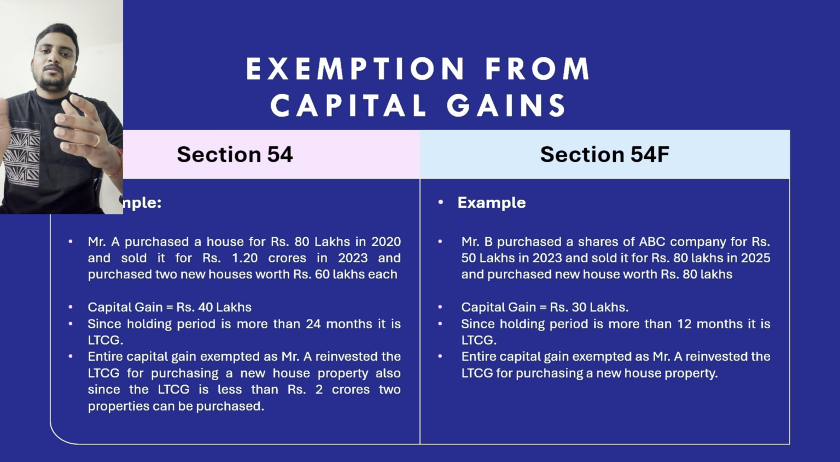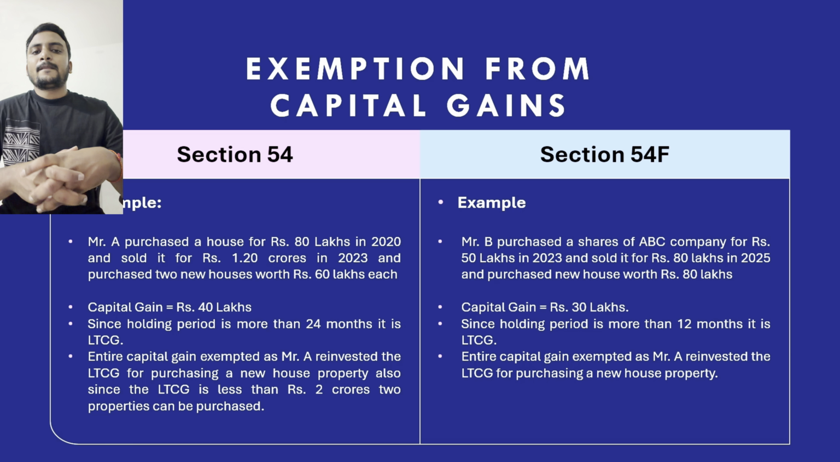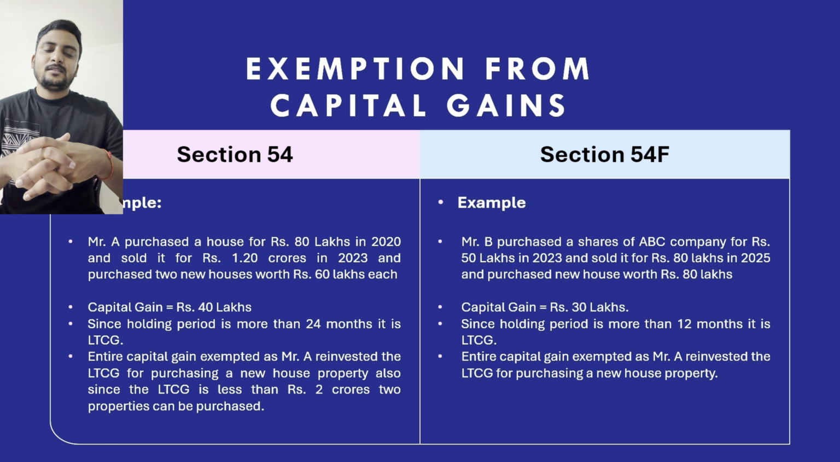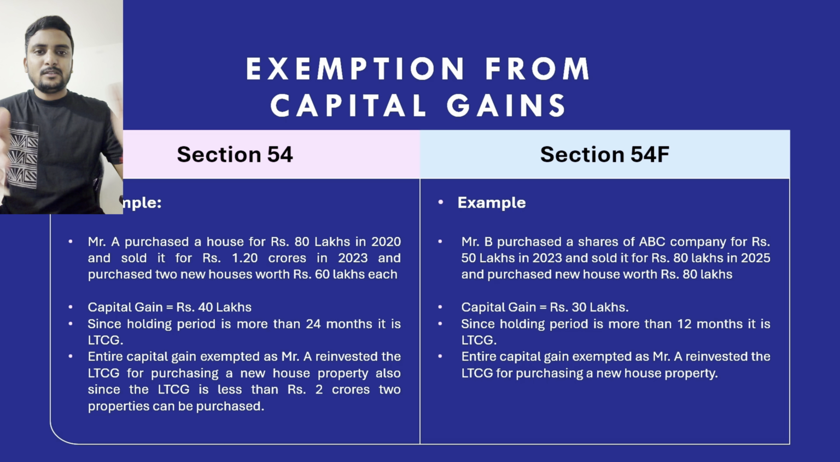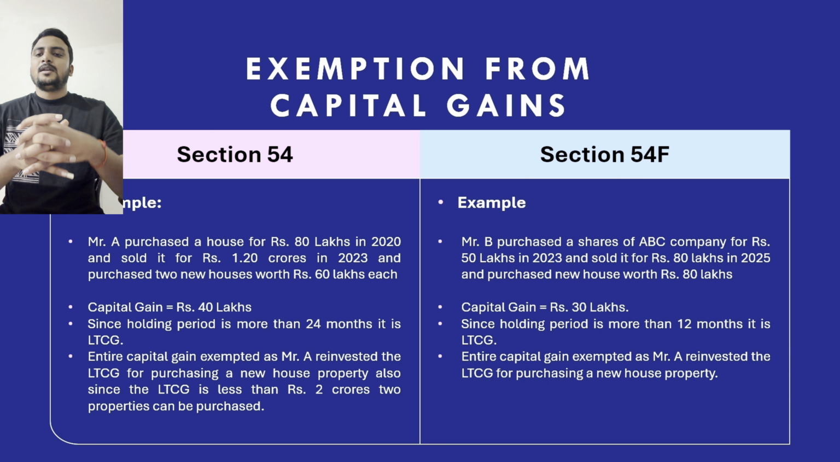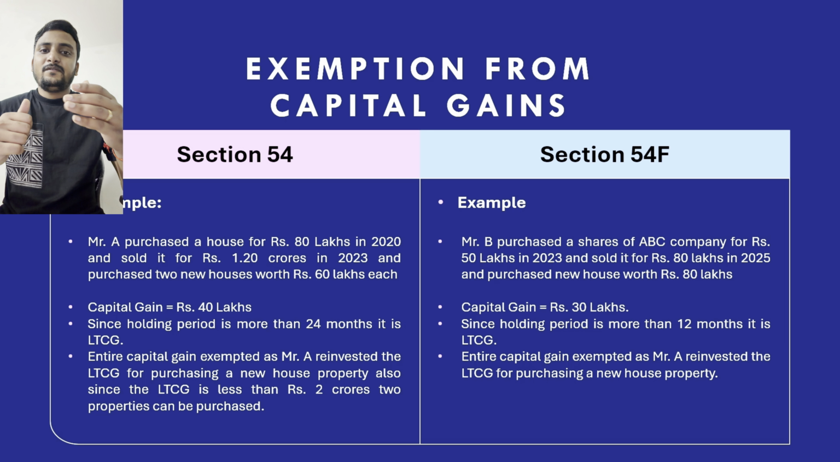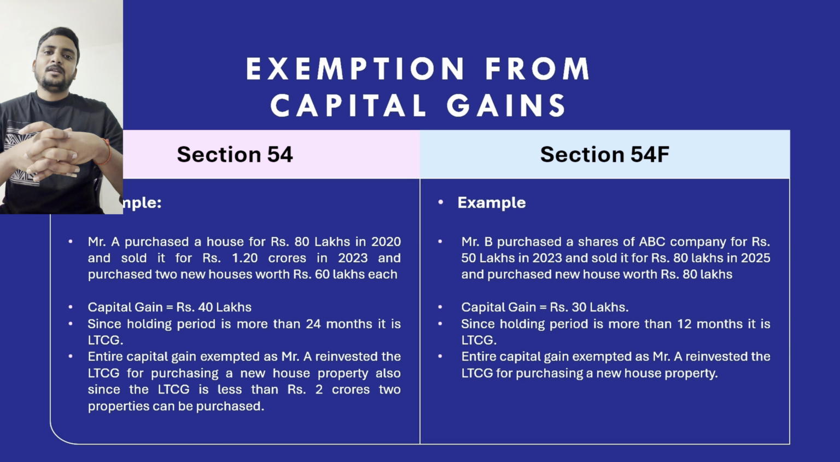So, and also he invested that entire amount to purchase two new house properties which were 60 lakhs each. So now here in the first transaction he had a capital gain of 40 lakhs because he purchased it for 80 lakhs and sold it for 1.2 crores. So now let's understand whether it is a long-term house property or short-term house property.